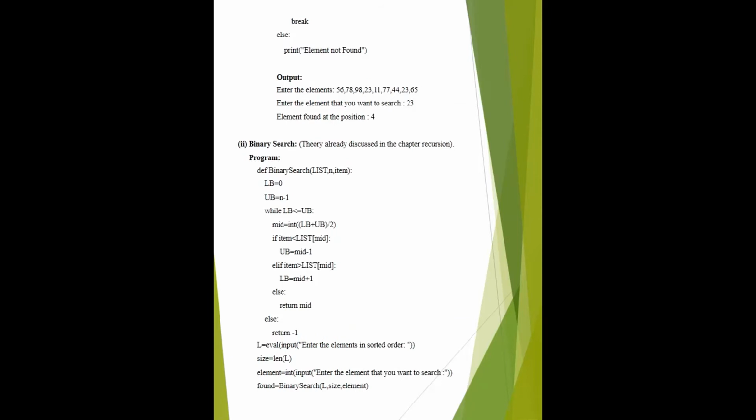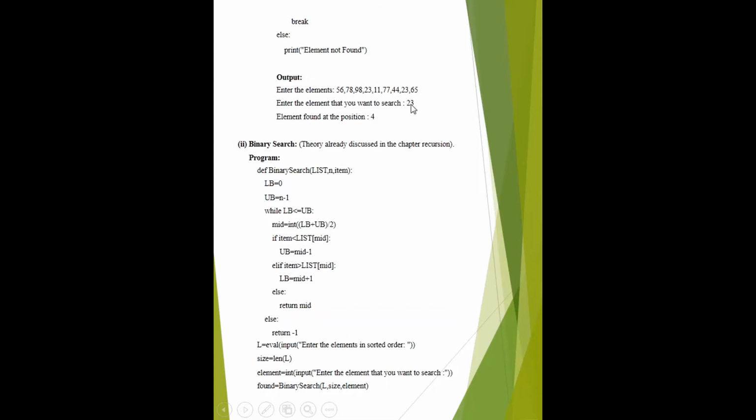From this output, you have seen there is a list of elements 56, 78, 98, 23, 11, 77, 44, 23 and 65, and then you enter the element you want to search, 23. Then there is a comparison of 23 with each element. 56 is compared with 23, it is not true. 78 is compared with 23, not true. 98, not true. 23 is compared with 23.